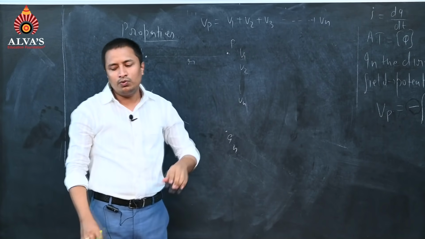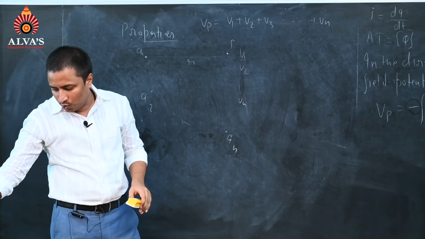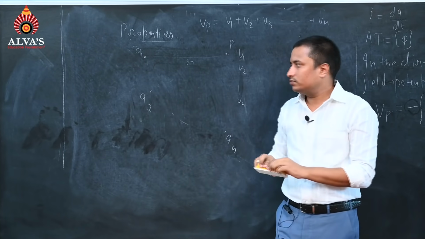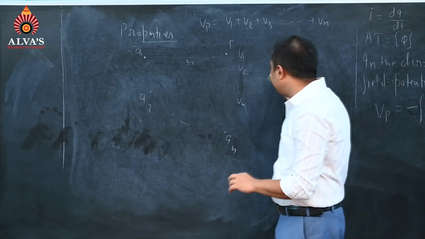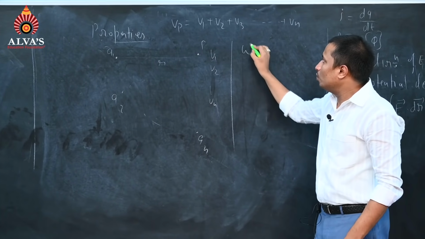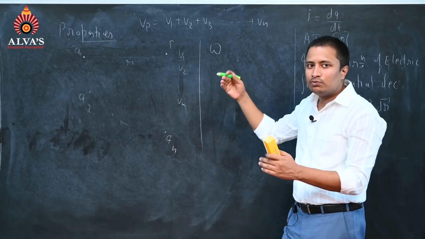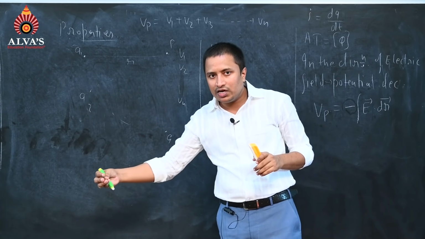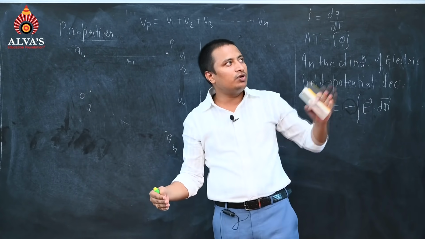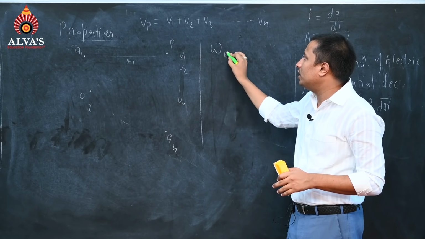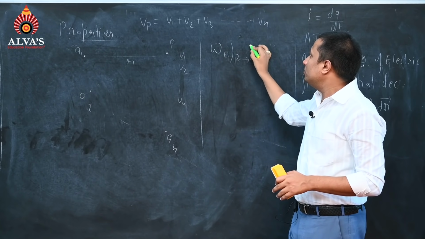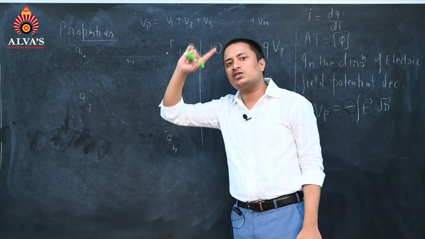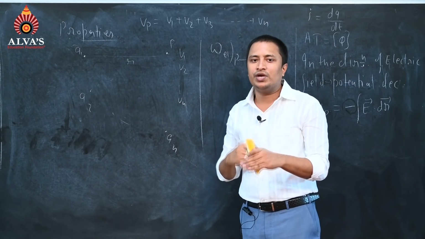Now, we will proceed further towards some basic questions. But before that, please remember what we have discussed already about work done by the electric field in moving a charge from point P to infinity. If the electric field is pushing the charge from point P to infinity, we can directly write that the work done by the electric field from point P to infinity equals Q into Vp, the potential at point P. Based on this we will be solving some questions.